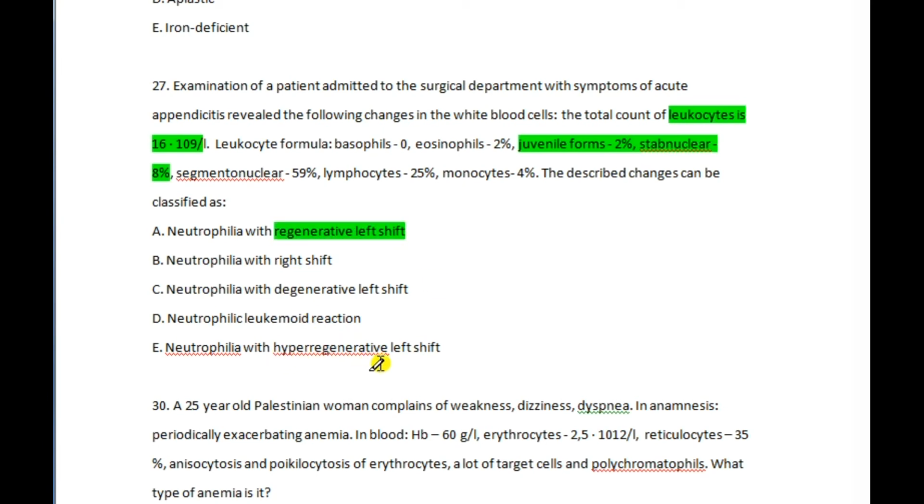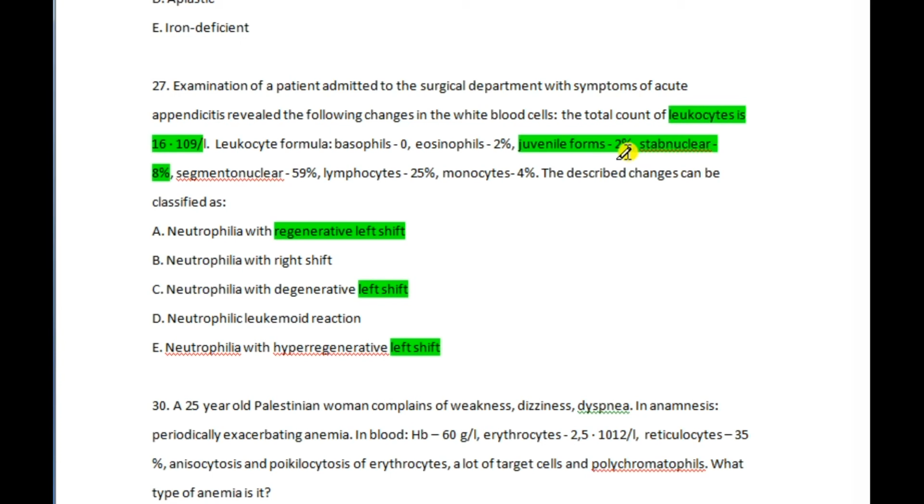It's not hyper-regenerative because you can't see any hyper-regeneration. So how is it regenerative? Because new nuclear cells are forming, that is, juvenile forms are forming. Did you understand? New immature neutrophils are forming. That is regeneration. Regenerative left shift.